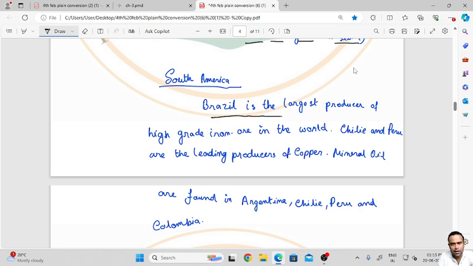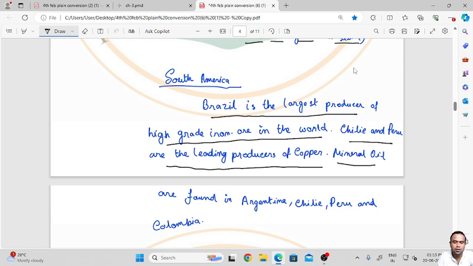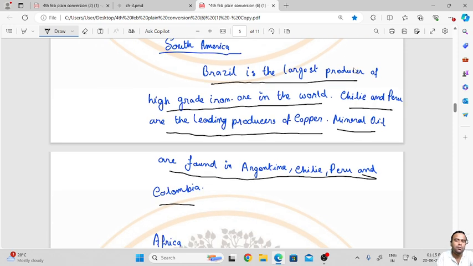Brazil is the largest producer of high-grade iron ore in the world. Chile and Peru are the leading producers of copper. Mineral oil is found in Argentina, Chile, Peru and Colombia. So Brazil's iron is different from the iron found in Europe, because the iron found in Brazil is of a higher grade compared to the European countries.